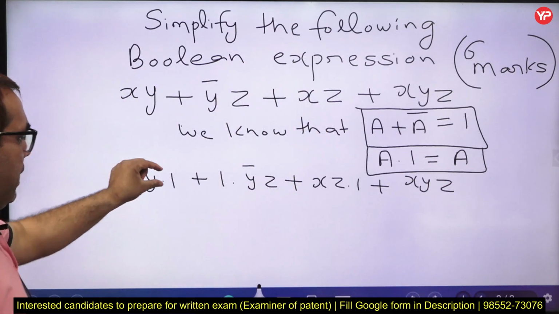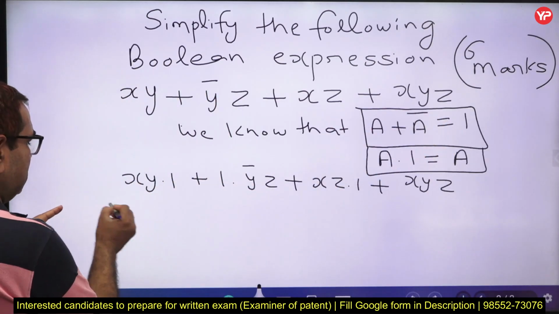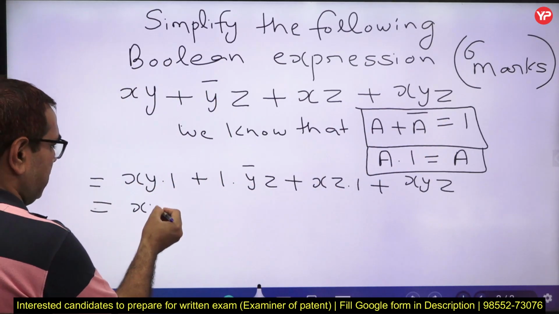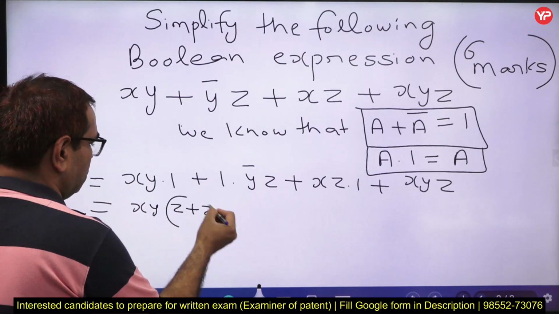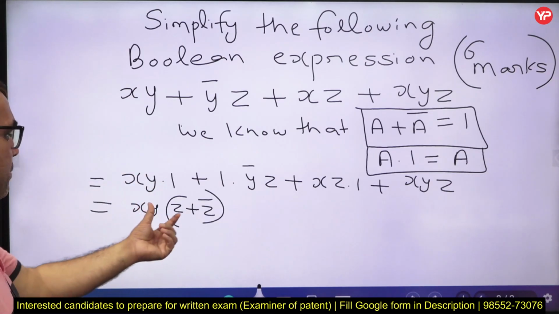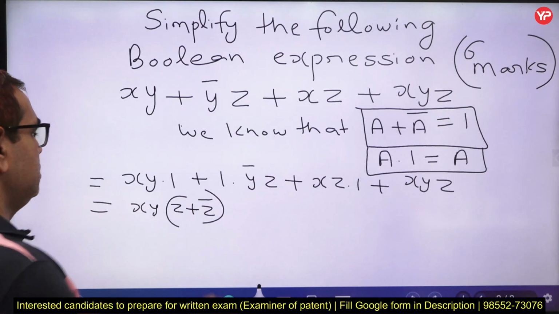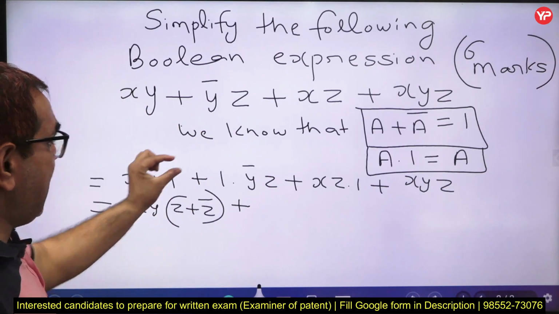Now we can use the value of 1 from this formula. Okay. So we can write this equal to xy into, now what is 1? So it is z plus z bar. We know that z plus z bar is equal to 1. So in place of 1 we can write z plus z bar. Okay. Then we have plus, so 1, here x is missing.